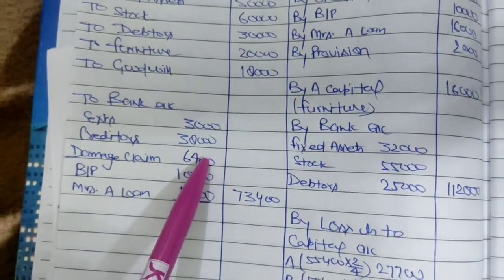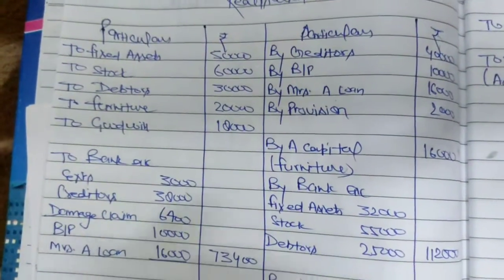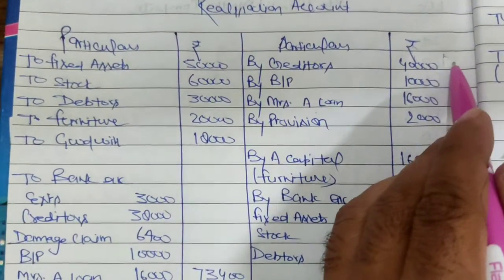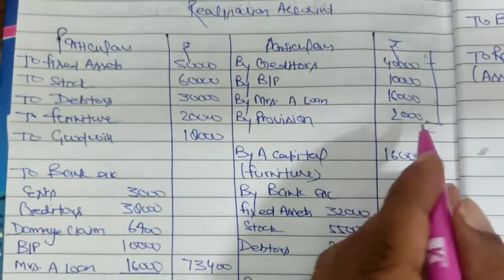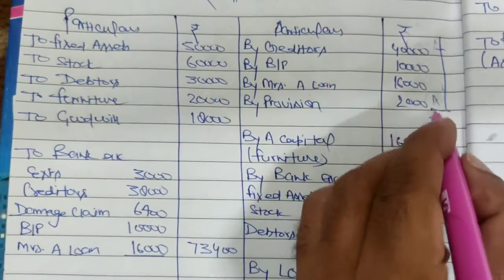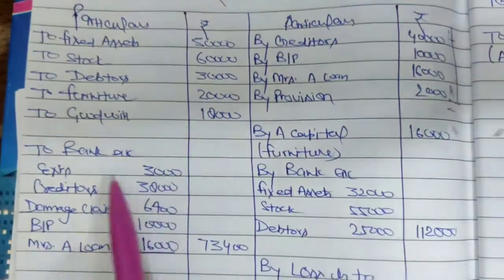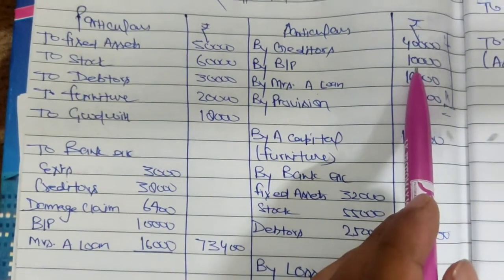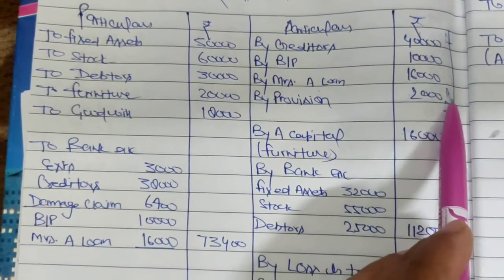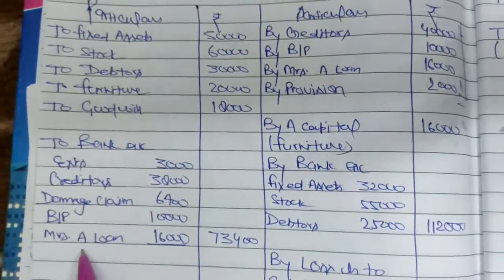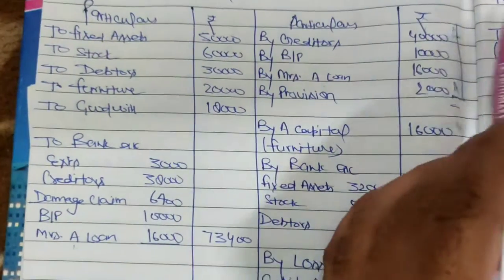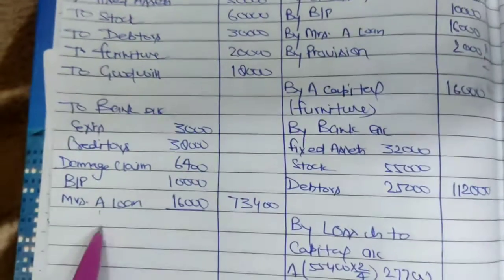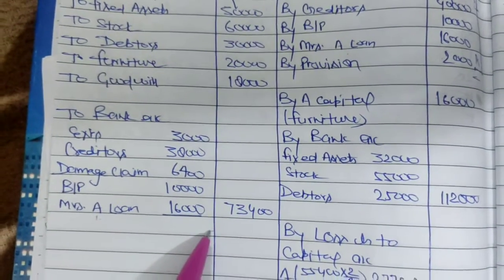Okay. After the question, see here whatever we have transferred. These are the liabilities we have transferred from this side to this side. After that, provision will not be paid. See here the payment. Creditors are being paid here. Bills payable and Mrs. A's loan are not paid. Provision is never paid. These should be paid here whether it's given in the question or not. If it is not given there, we pay under the head of bank. So we make the payment of bills payable and Mrs. A's loan here fully. You have to check this thing.